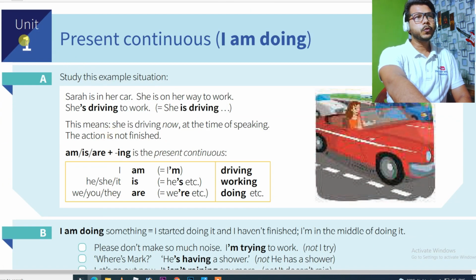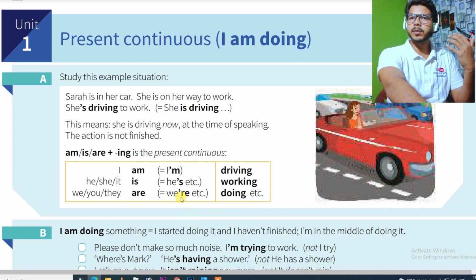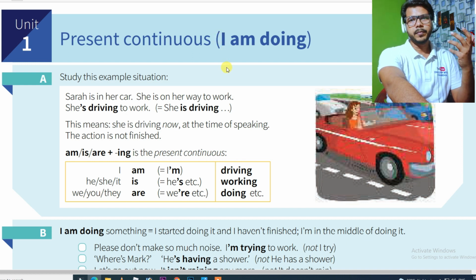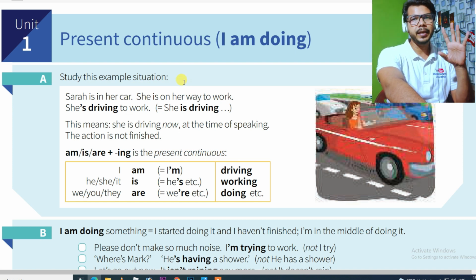So here I'm just going to teach you what is written here, and I'm trying to make you understand the situation. So the topic is present continuous. So present continuous means what? We have to understand this irrespective of any other language like Hindi, Punjabi, Madrasi. Some people from Hindi medium go for raha hai, rahi hai. It is not required, okay? Just learn English as English people learn. That's why this lecture is totally in English.